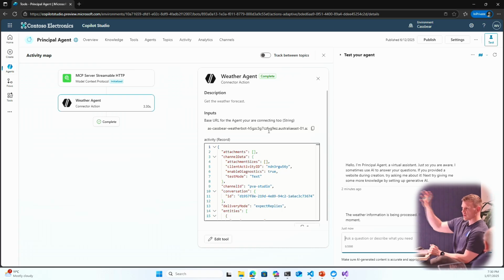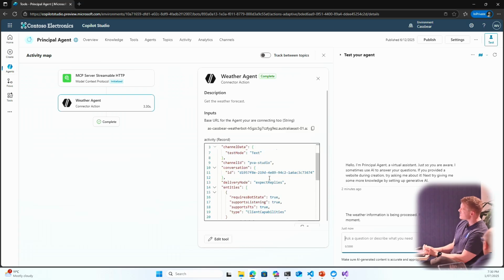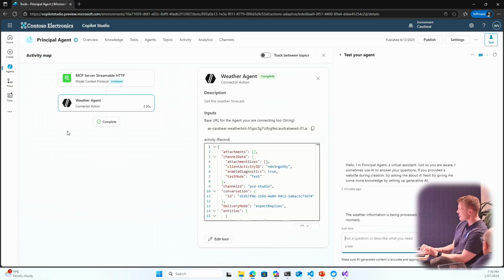sitting on some compute there. So I've got an agent that's deployed to app service in this instance. It could be container apps. It could be whatever kind of compute that you want to host an agent on. And it's done some routing through this custom connector. So from a code perspective, what that kind of looks like is this.